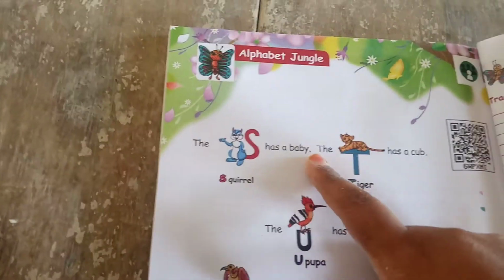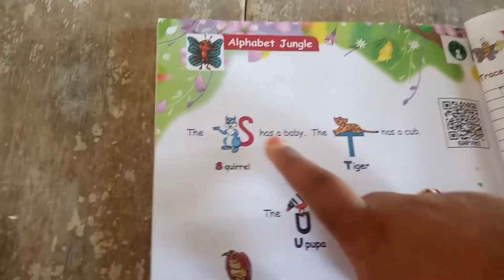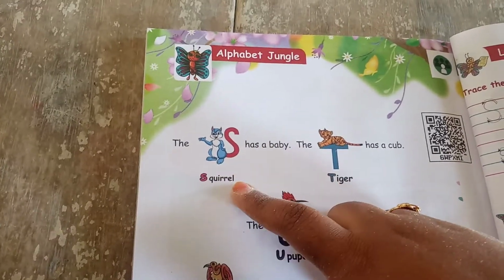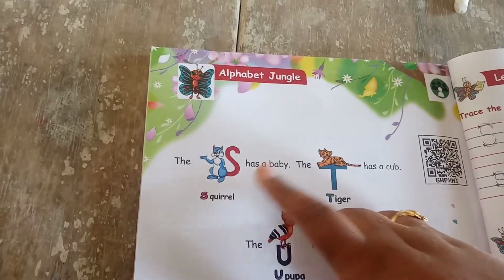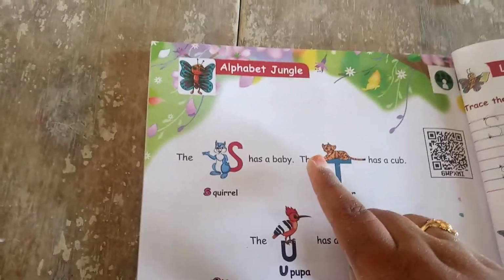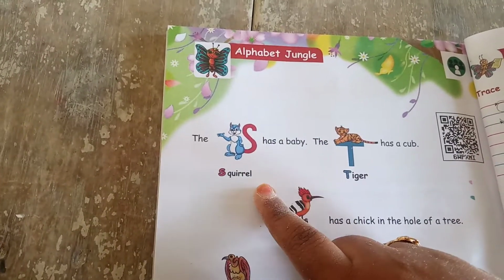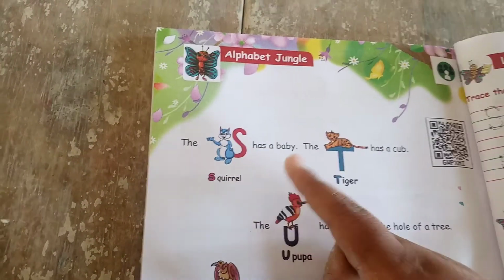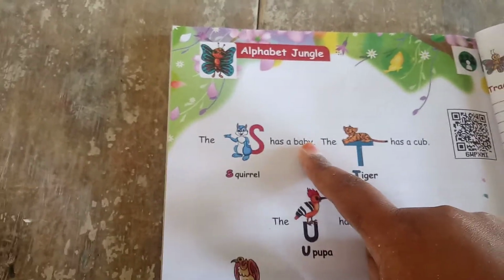Okay, the first one is what? The squirrel has a baby. We see the animal's name and their young one's name. Okay, the squirrel has a baby. You know, the baby squirrels are born blind. They depend on their mother for 2 to 3 months only. Okay, students, are you clear? Listen carefully. The baby squirrels are born blind, and then they depend on their mother for around 2 to 3 months. Okay, the squirrel has a baby.